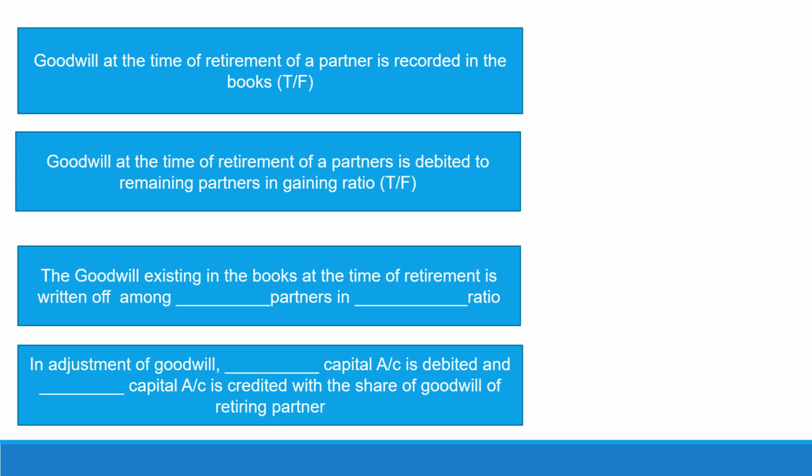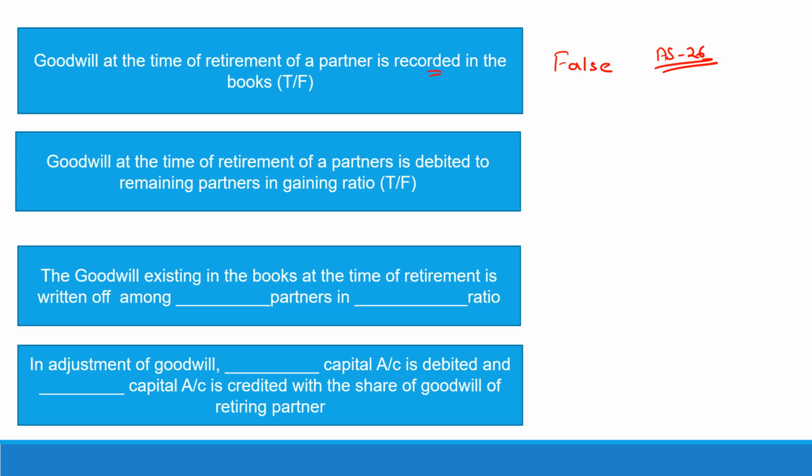Now, as a recap, let us do some questions to see whether we have understood the concepts. You can pause the video, answer the questions, and then restart it to see whether you got it right. So first one is goodwill at the time of retirement of a partner is recorded in the books. Is it true or false? It is false. We do not record it in the books because as per accounting standard 26, you are not supposed to record goodwill when you're not paid money or money's worth. So you can create goodwill, but immediately you have to write it off as well.